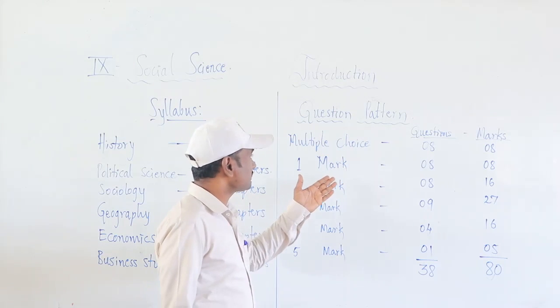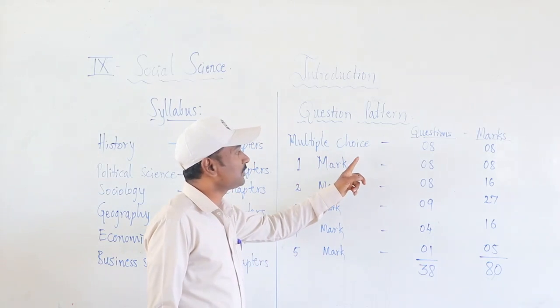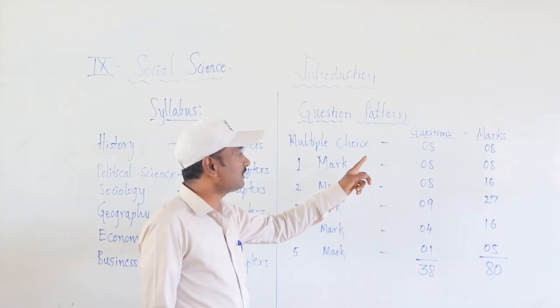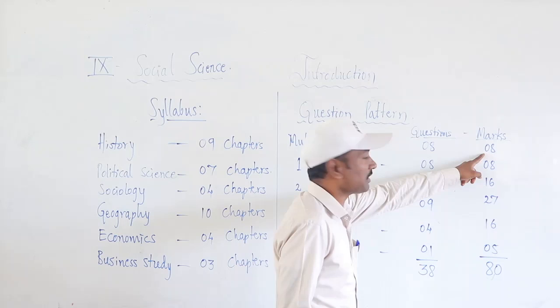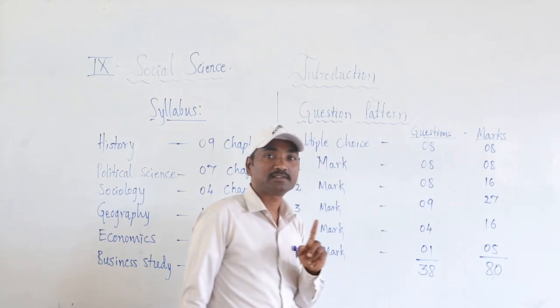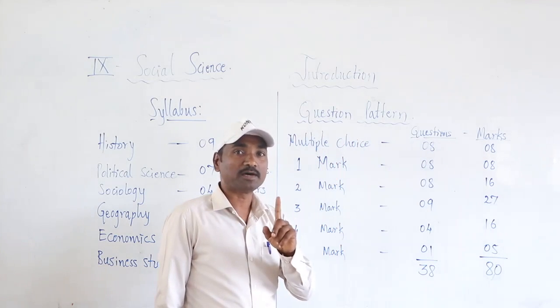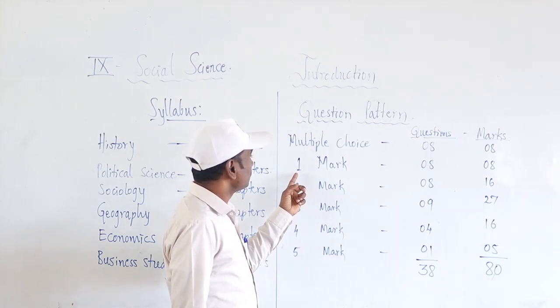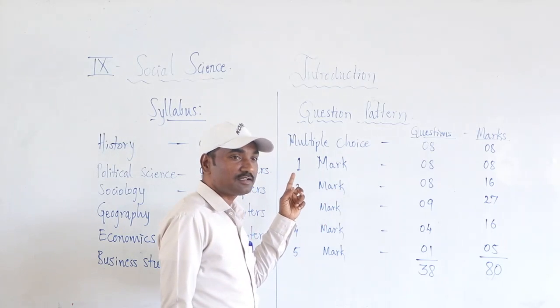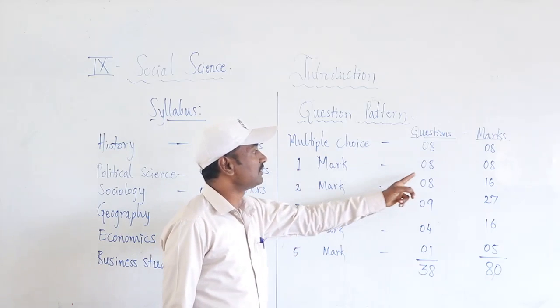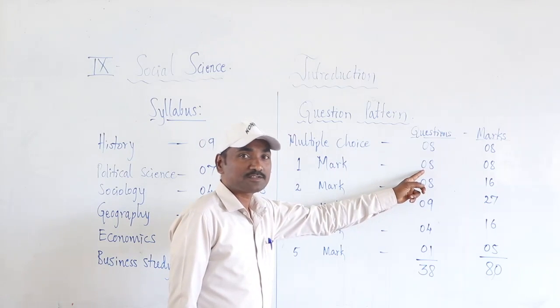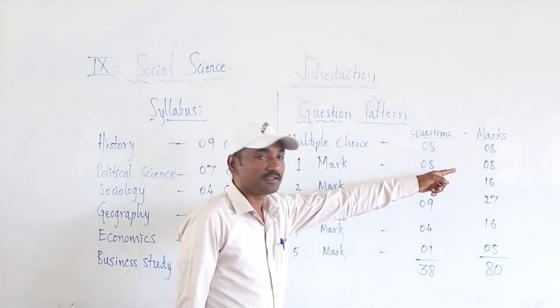The question paper pattern will be multiple choice, 8 questions, 8 marks. Each question carries 1 mark. And there will be a question of answer in a sentence, means 1 mark question. Here also there will be 8 questions, and it carries 8 marks.